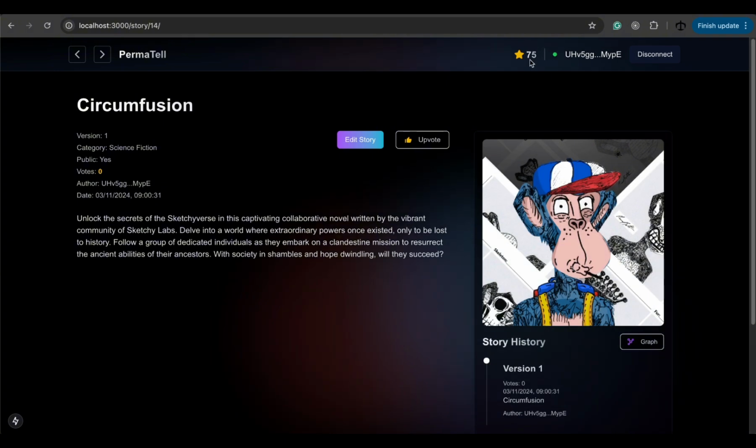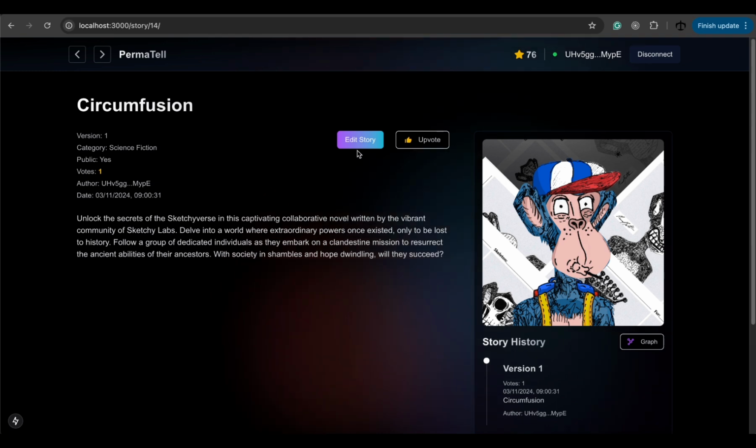On the page, we can also see our points were updated for creating this story. Someone can come along and give an upvote. Once they do so, this is recorded also on the stories process, right? These processes keep on running, which is simply amazing.